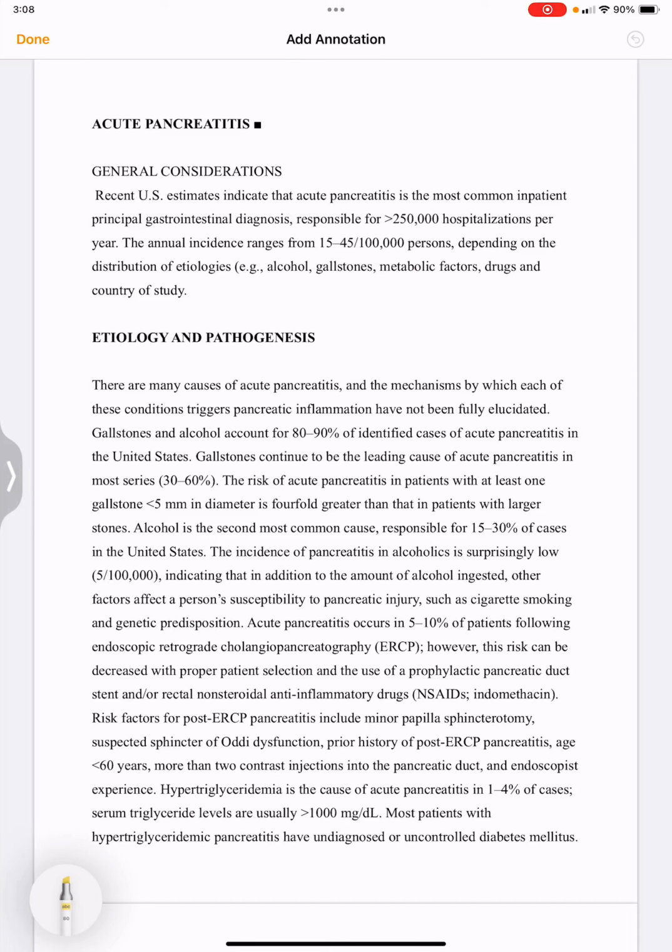Acute pancreatitis. This is the most common inpatient principal gastrointestinal diagnosis, and the annual incidence ranges from 15 to 45 per 1 lakh persons. Acute pancreatitis incidence depends on the distribution of etiologies. There are different etiologies responsible for acute pancreatitis. These are alcohol, gallstones, metabolic factors, drugs, and country of study.